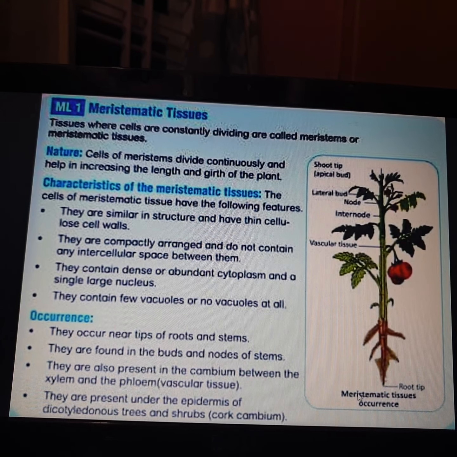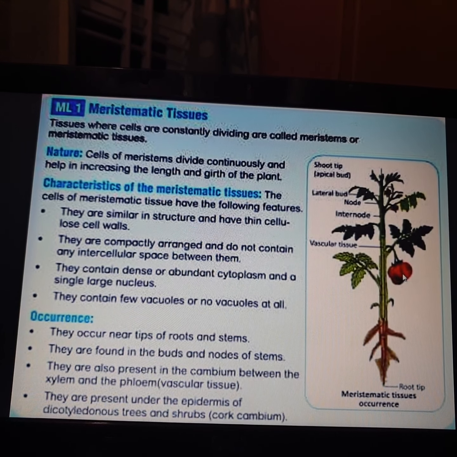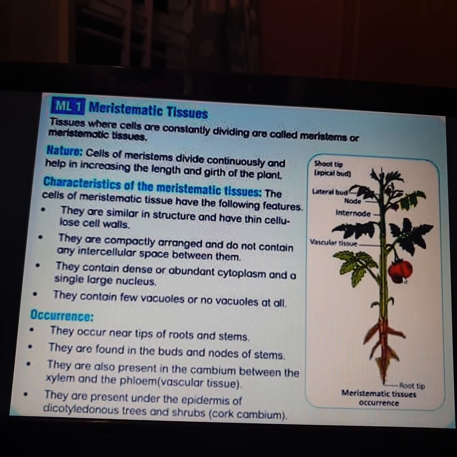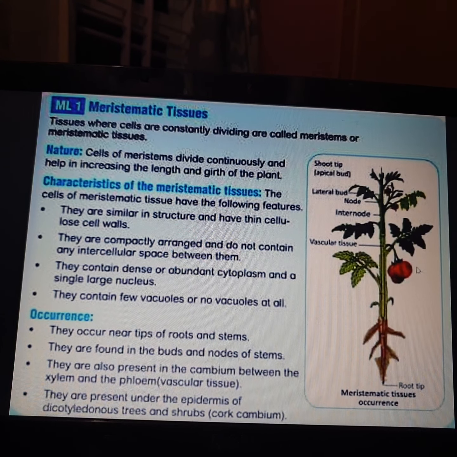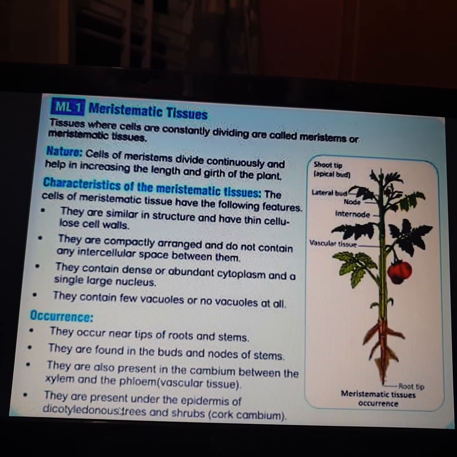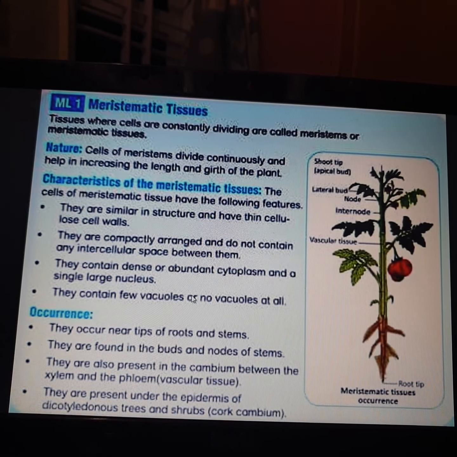In dicotyledons, whenever you cut open a fruit you will have a seed, and when you open that seed, there are two cotyledons, that is the seed will break into two. That is called dicotyledon plants. In such plants also this type of meristematic tissue is found.